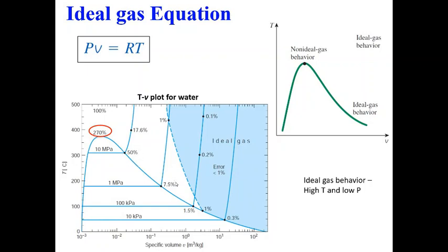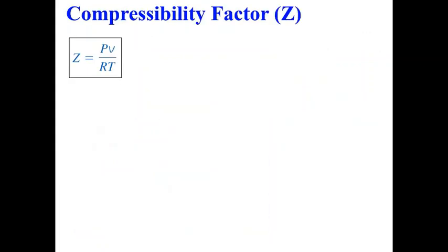These points should be clear, or you should have some idea where to use the ideal gas equation and where not to use it, where it is a good approximation and where it could give you a very misleading picture. Now how do you know where to use it? One solution is to have a similar plot for the particular substance that you use, or otherwise we can also define a factor which is known as the compressibility factor, Z.